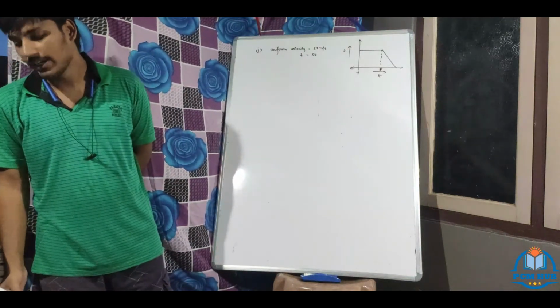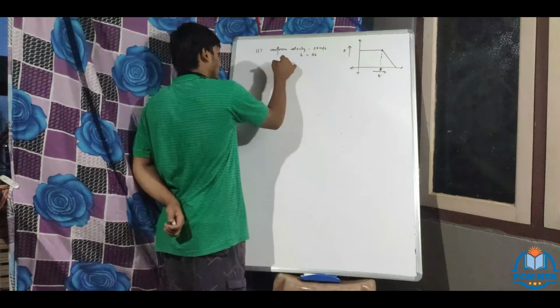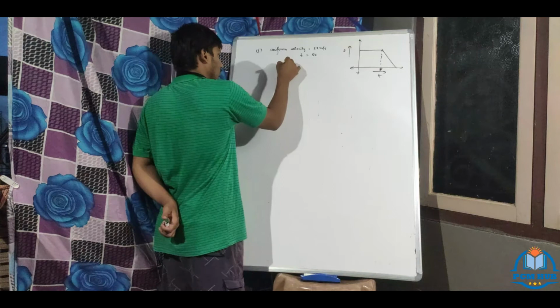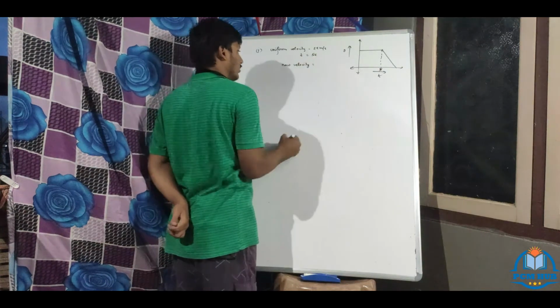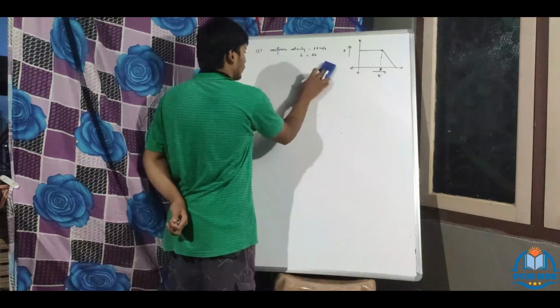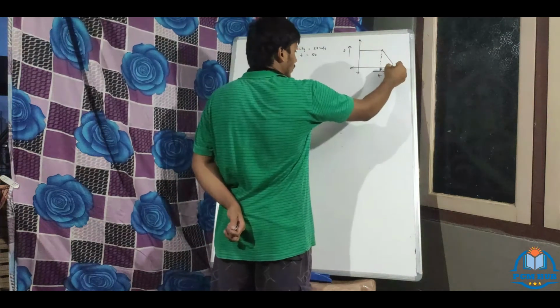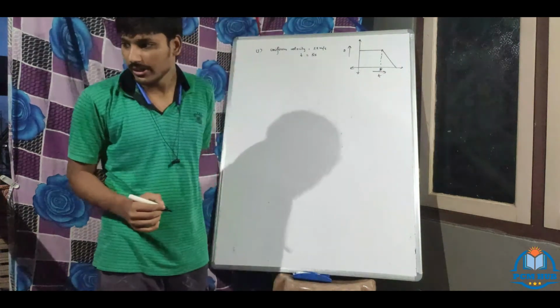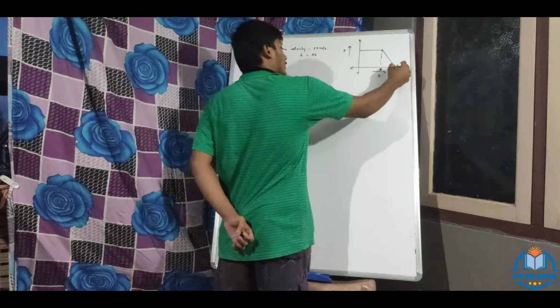Read it again. A car moves with a uniform velocity of 25 meters per second for 5 seconds. The brakes are then applied and the car comes to rest with uniform retardation in 10 seconds. So 15.